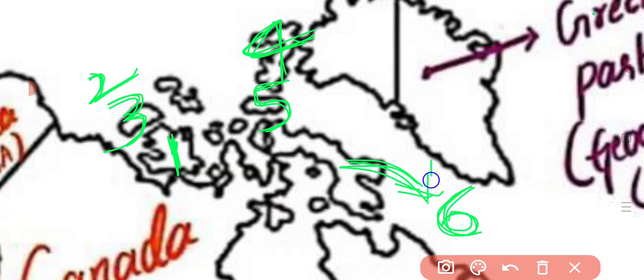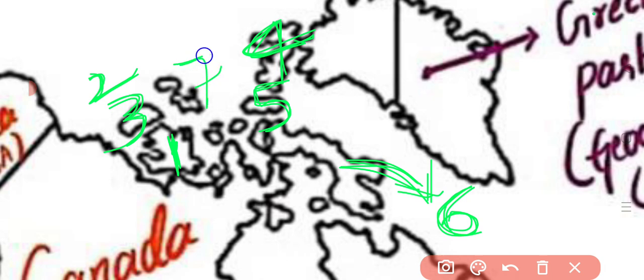Now place number 4, to the west of Greenland, is Ellesmere Island. To the south of Ellesmere Island is Devon Island. And this particular island is the 6th one. Its name is Baffin Island.